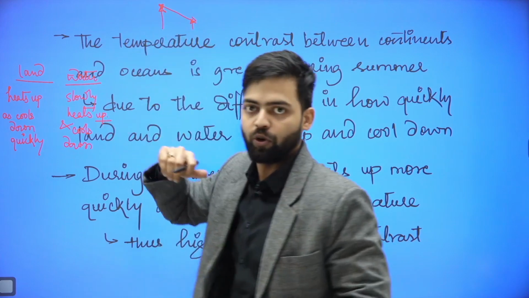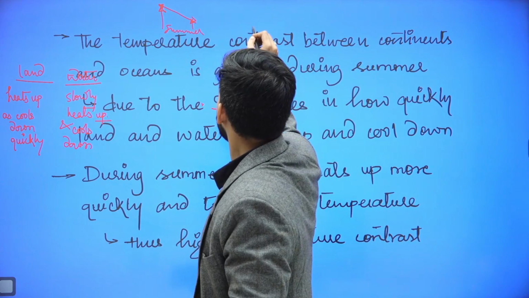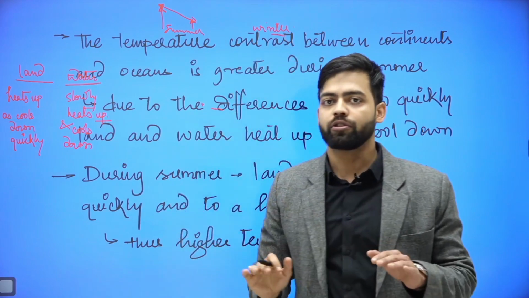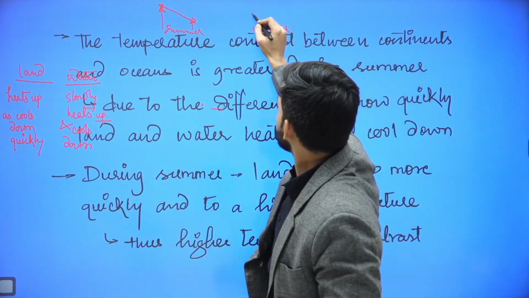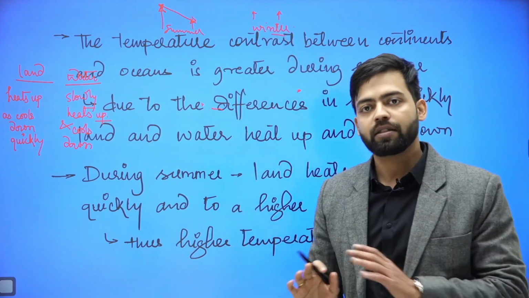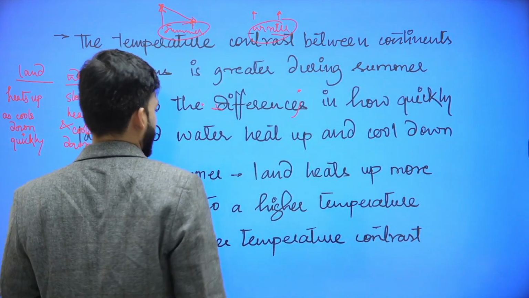The contrast is more. Whereas during winter, both land and water cool down. Thus the contrast is not much. The contrast is not much during winter, whereas the contrast is more during summer.